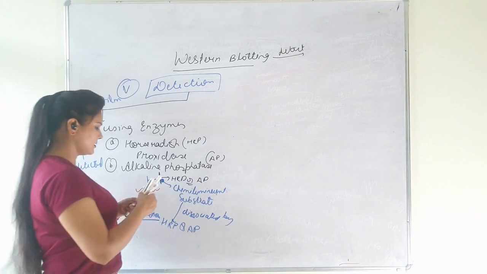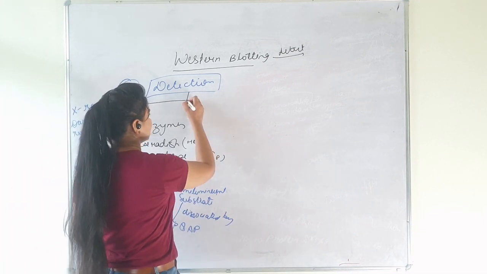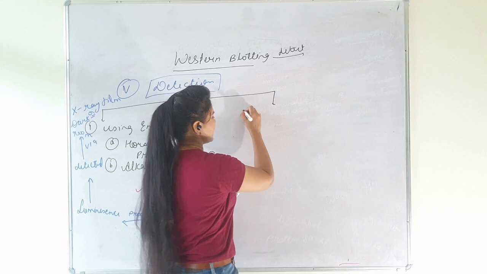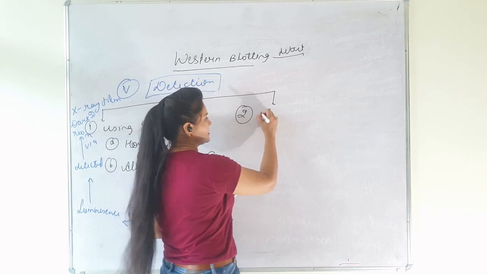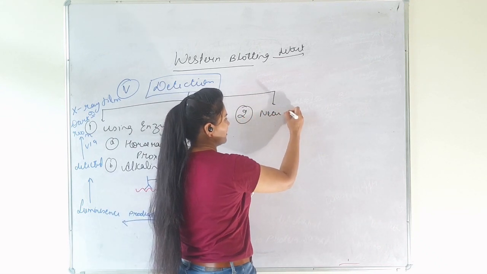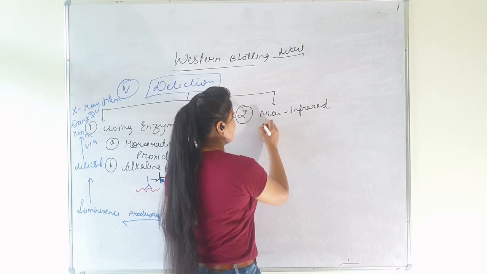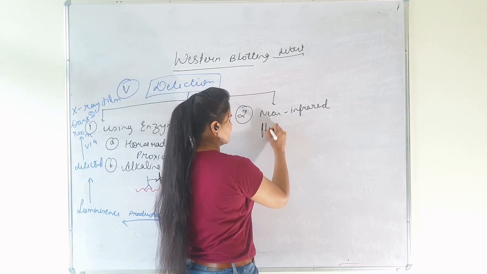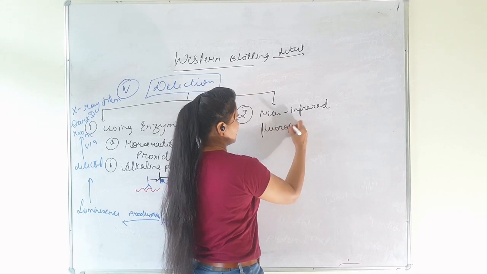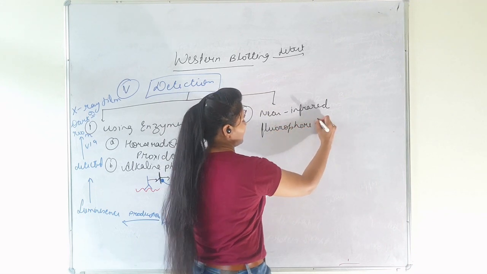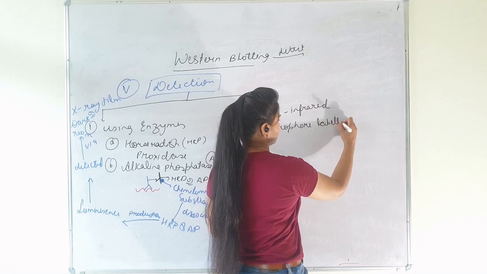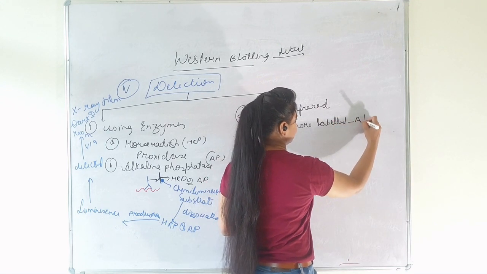The second detection is by using near infrared fluorophore labeled antibodies.